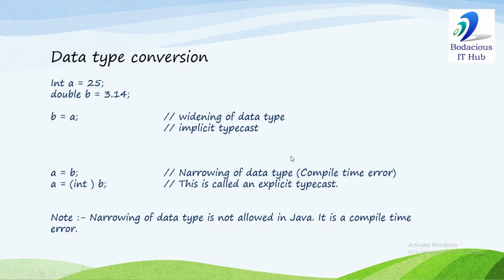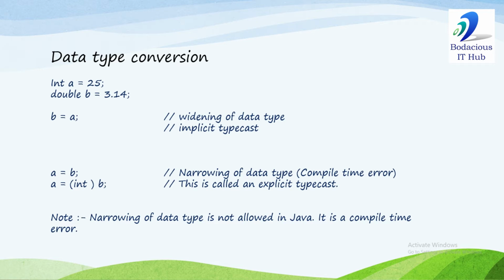And narrowing of data type is not allowed in Java, so it's a compile time error. Reason: the compiler assumes that an 8 byte value cannot be accommodated in a 4 byte variable, or a 4 byte value cannot be accommodated in a 2 byte variable. So narrowing is not allowed. To allow this statement, we will have to typecast it. When we typecast it, the compiler assumes that the programmer is willingly converting this variable to int. So whatever happens is now the concern of the programmer, or the developer's responsibility.